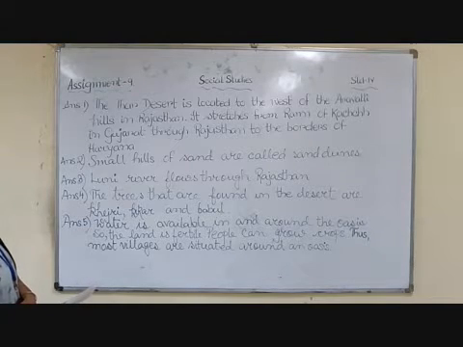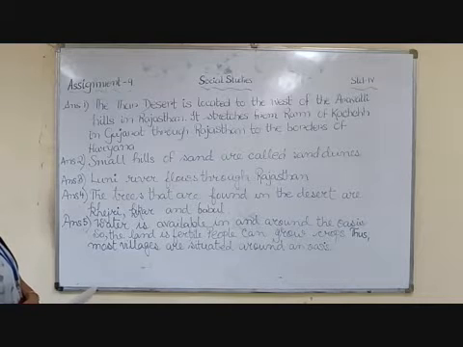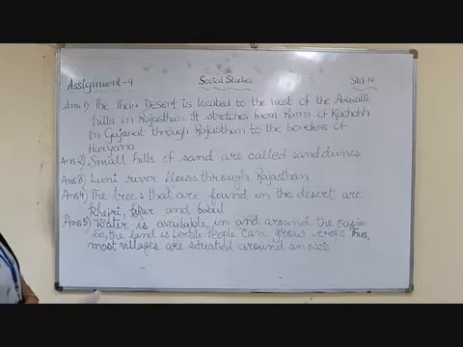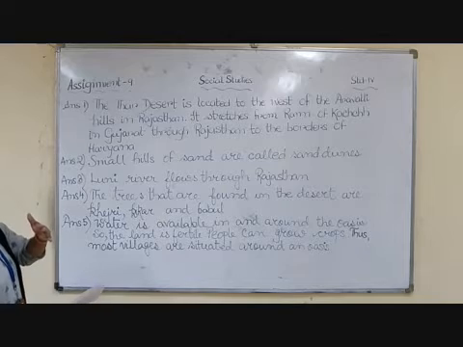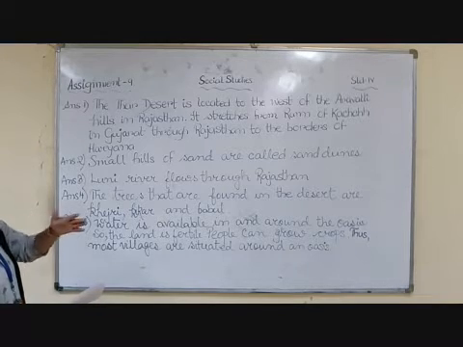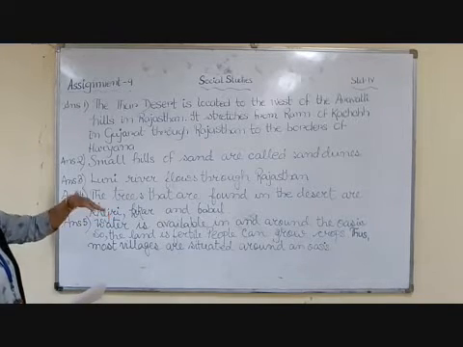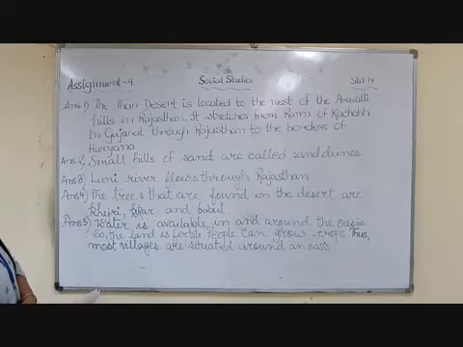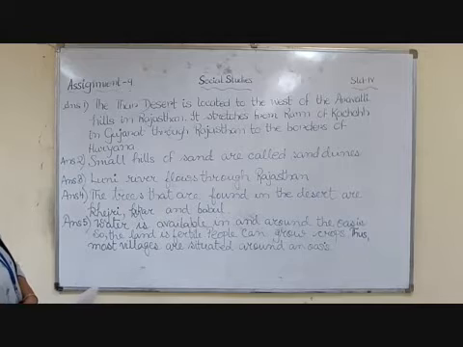It stretches from Rann of Kutch in Gujarat through Rajasthan to the borders of Haryana. So it starts from Rann of Kutch, goes through Rajasthan till the border of Haryana, and it is in the west of Aravalli Hills.